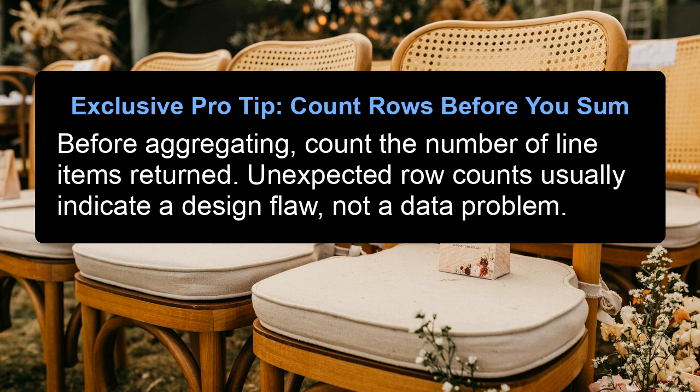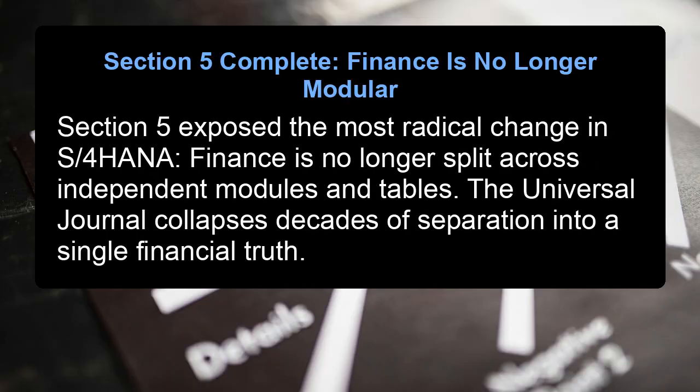Unexpected row counts usually indicate a design flaw, not a data problem. Section 5 complete. Finance is no longer modular. Section 5 exposed the most radical change in S/4HANA. Finance is no longer split across independent modules and tables. The Universal Journal collapses decades of separation into a single financial truth.